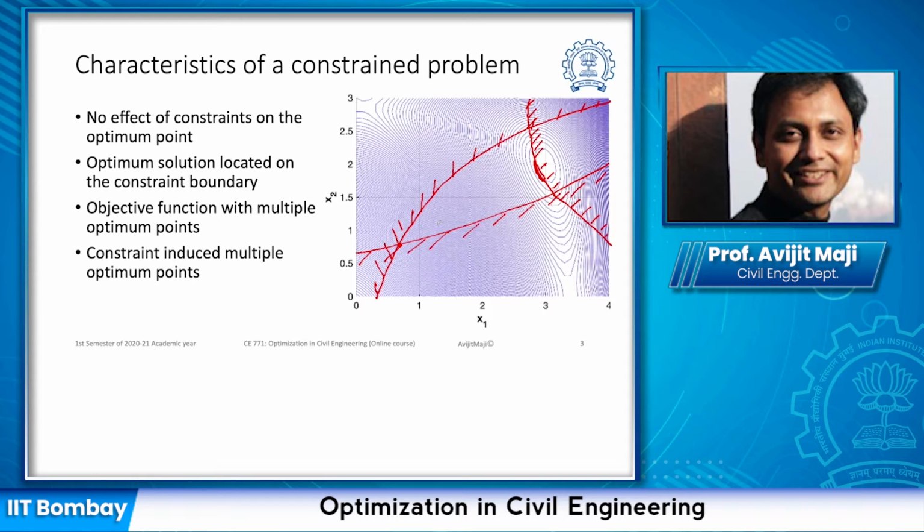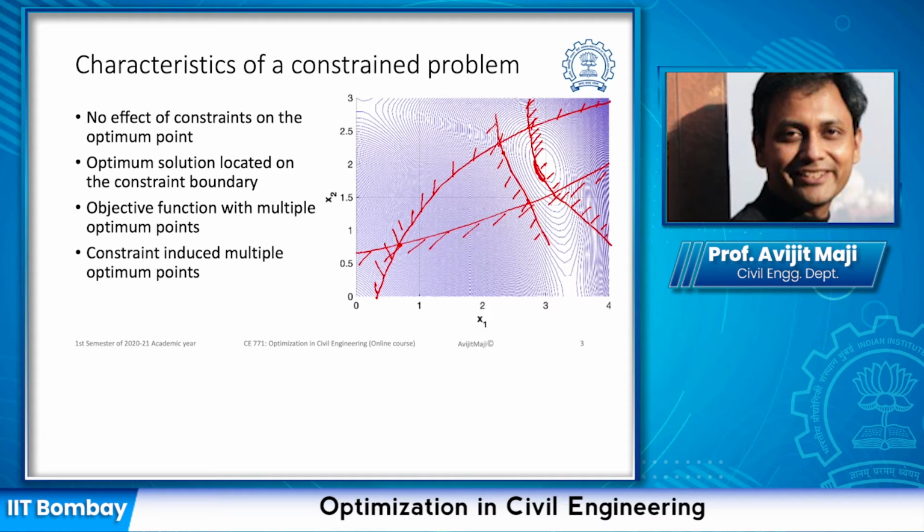Let us introduce one more constraint, like this. If this is our infeasible region and we want to optimize our function, we can see that the maximum contour line, the one passing through here, is also passing through this point. It indicates that the objective function has now introduced more than one optimum point on the constraint edge.